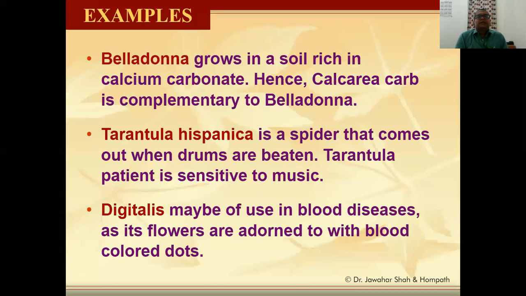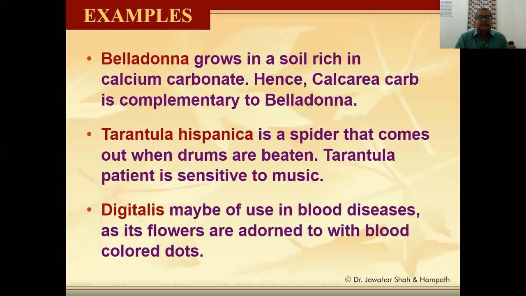The examples are there, like Belladonna. Belladonna grows in soil rich in calcium carbonate, hence calcium carbonate is complementary to belladonna. Already we have discussed this. Remember this, because these are asked in the exams. When doctrine of signature is there, you can write examples. Tarantula hispanica is a spider that comes out when drums are beaten.